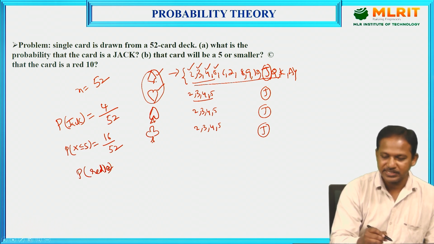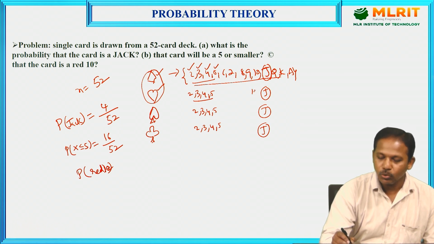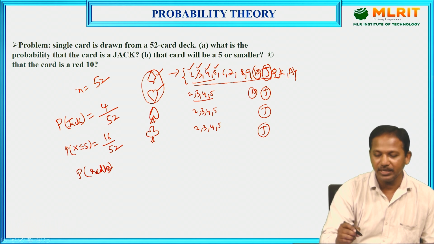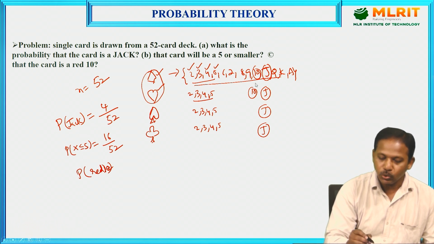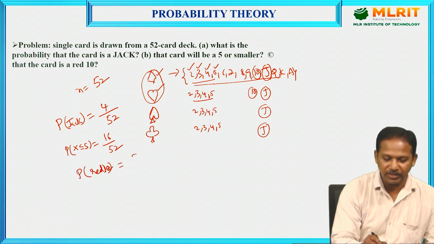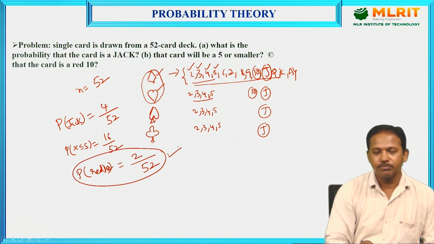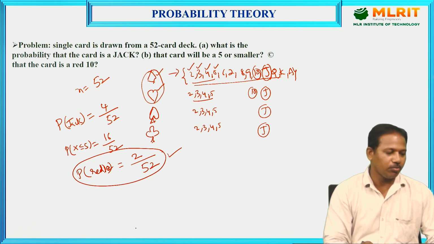Out of 26, how many 10s are there? 2 tens are there. So now I am finding the joint probability, a combined event. In this case, 2 tens are there, so we can write 2 out of 52. So this is the problem related to individual probability and joint probability.